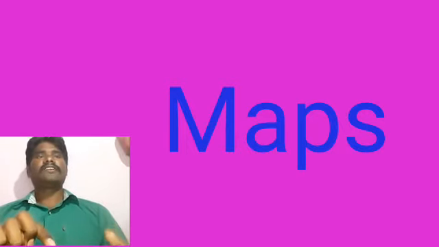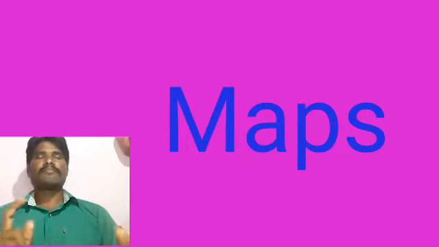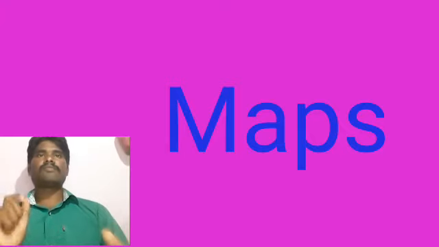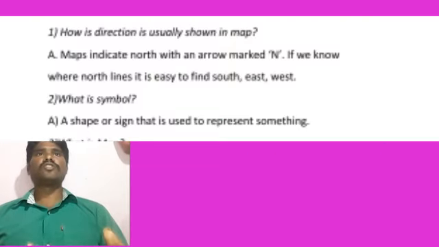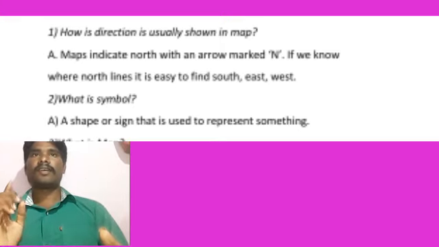Students, what is the second chapter name? Yes, maps. In this chapter we discuss some important questions. How is direction useful in the map? A map indicates north with an arrow marked N: N for north, E for east, W for west, S for south.